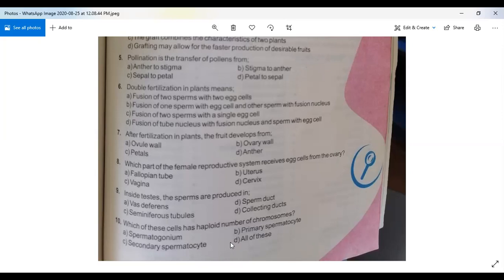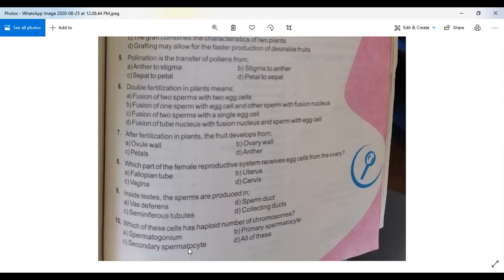And option D, all of these, definitely this is not the right answer. So option A, option B, and option D are not the right answers. The right answer is option C, secondary spermatocytes. I hope you understand all the options.